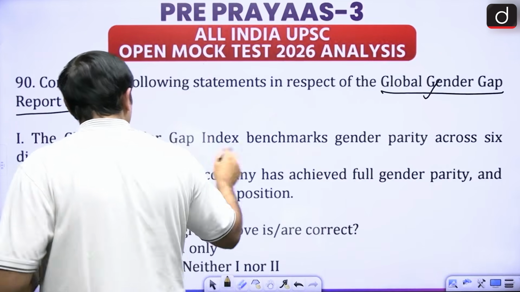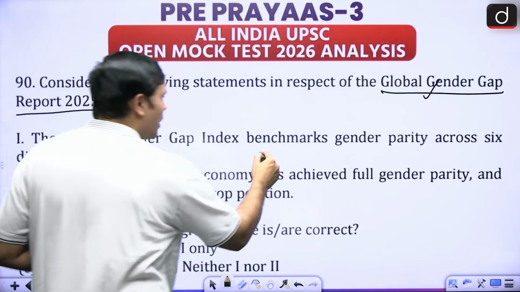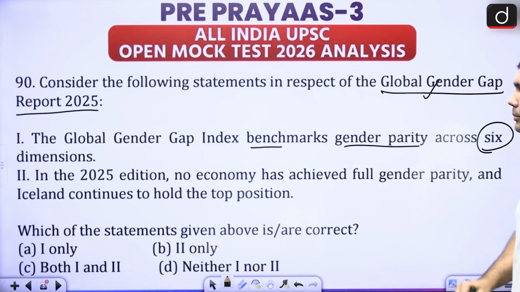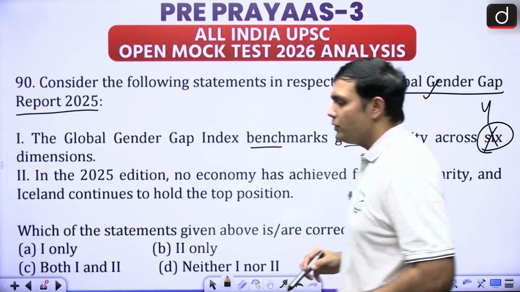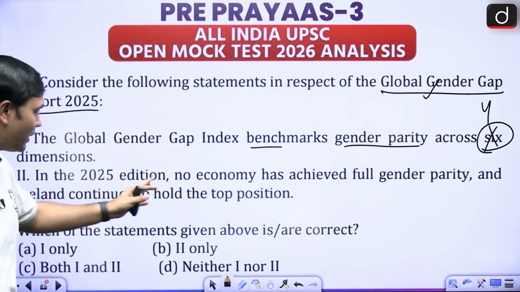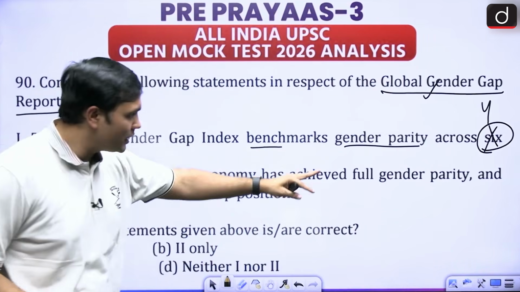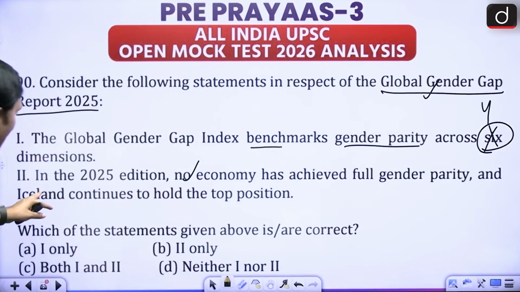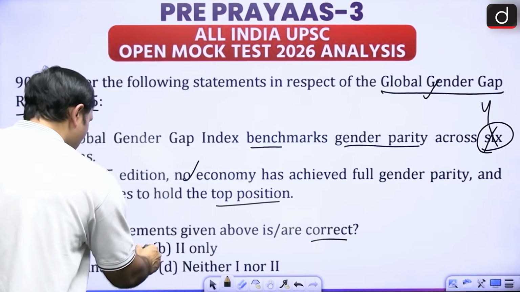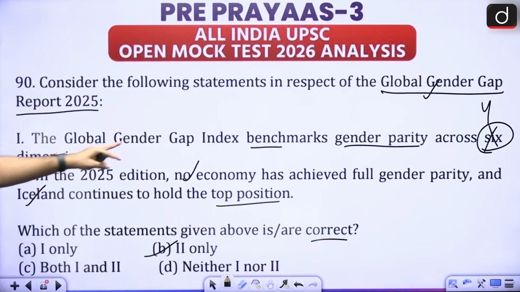Then it is talking about the global gender gap index benchmarking gender parity across 6 dimensions. It is 4 dimensions, right? Next, it is asking about the 2025 edition: no economy has achieved full gender parity. That is correct. Iceland continues to hold the top position. That is also correct. So if it is asking for the correct ones, it is of course 2 only.